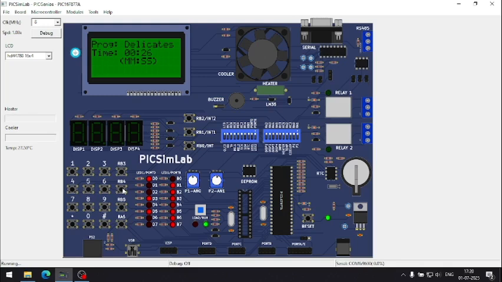Now let's start the wash. Okay, the wash process is already started. If you suppose you want to pause it, you can just press RB5, which is the 6th button, and it'll pause. Now if you want to again resume it, press the RB4 button, and it will continue to go on till this timer comes down. Let's wait for that.